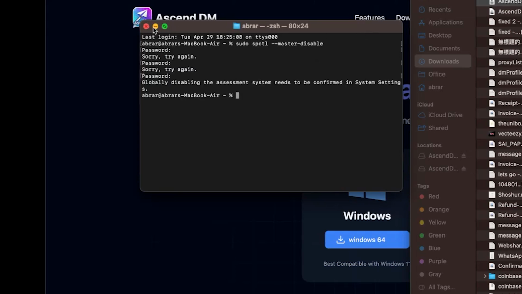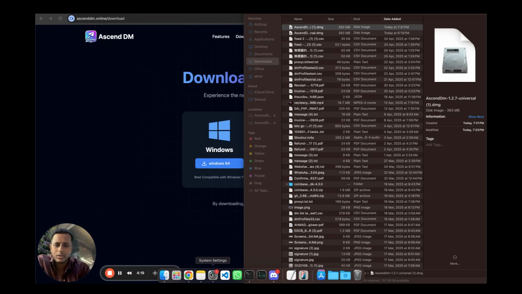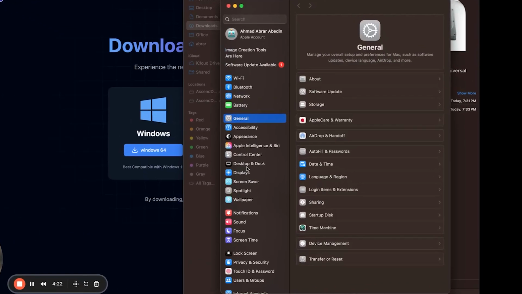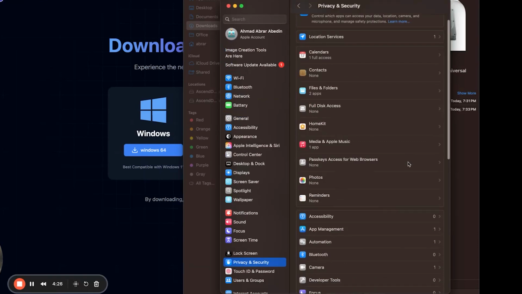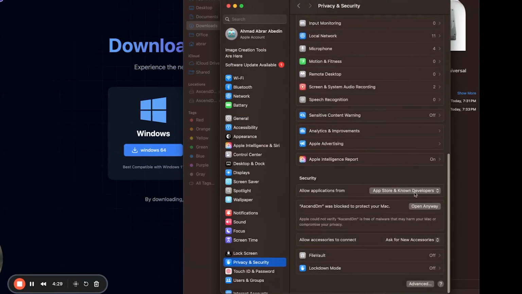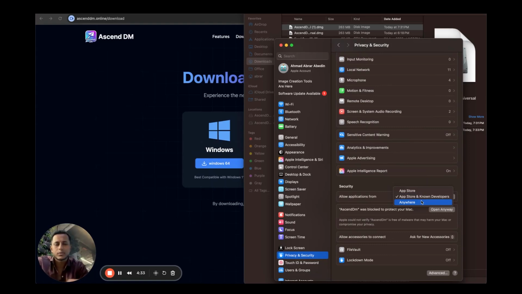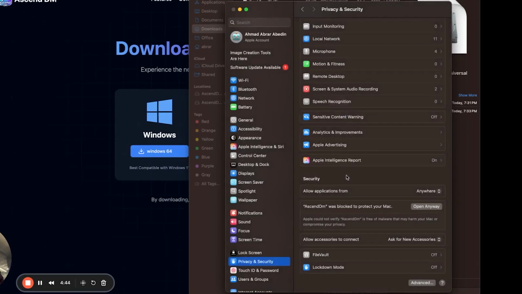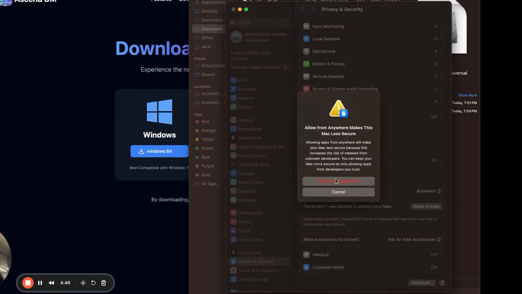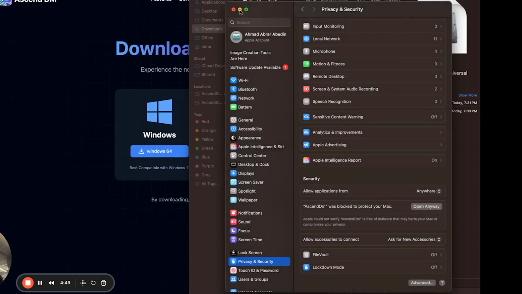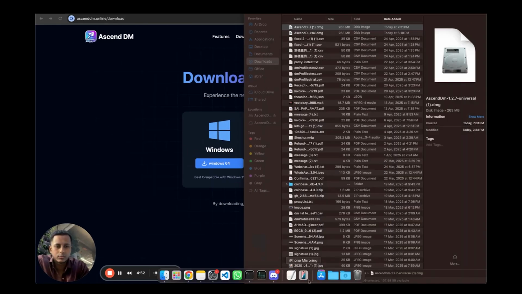Once you have done that, we're going to go to settings. You have to come into settings and you will find privacy and security down here. Let's scroll down, and from here, we need to select this option. The code that we just ran is what allows us to see this option. You will not find this option if you did not run the code in the terminal that I just showed. So select this, and once that has been done, we should be good to go.